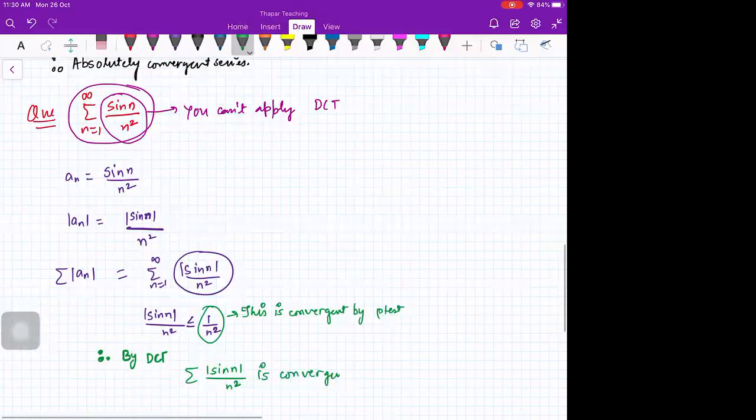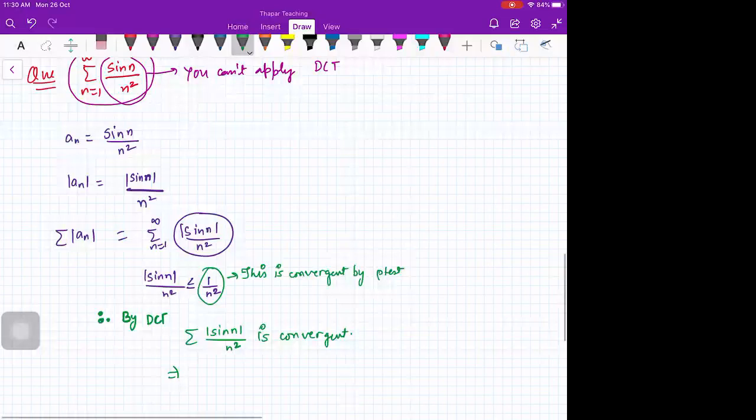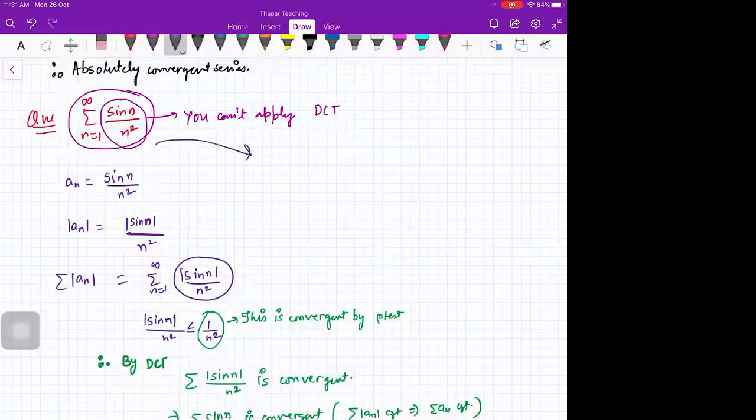Then you will say sigma sine n upon n square is convergent. Why? Because sigma mod a_n convergent implies sigma a_n convergent. So this series is convergent, and if it is asked whether it is conditionally convergent or absolutely convergent, indeed it is absolutely convergent.